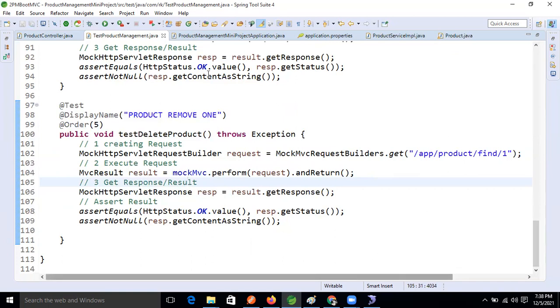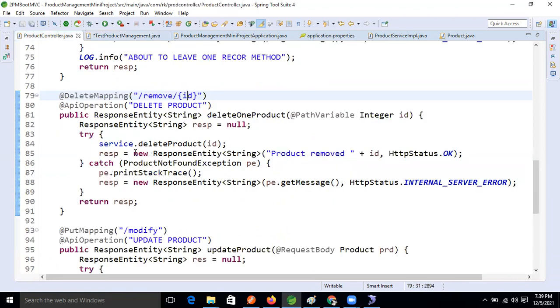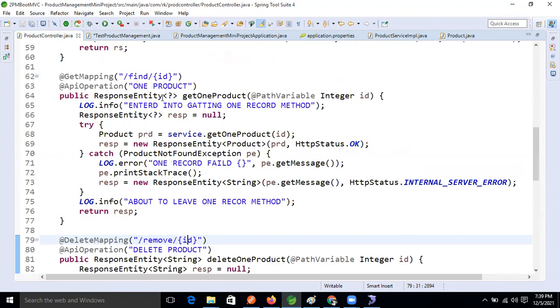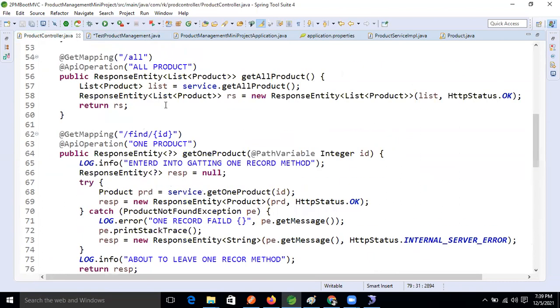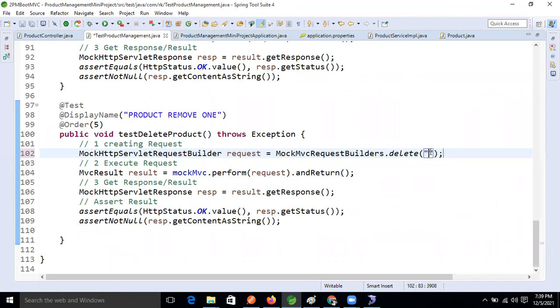So here we need to specify the ID for removal. Which method in the MockMvc builder? The delete method is there, guys. Okay, the delete method. Here we will pass the URI of that controller method, right? App product remove. Product, app product remove, fine.